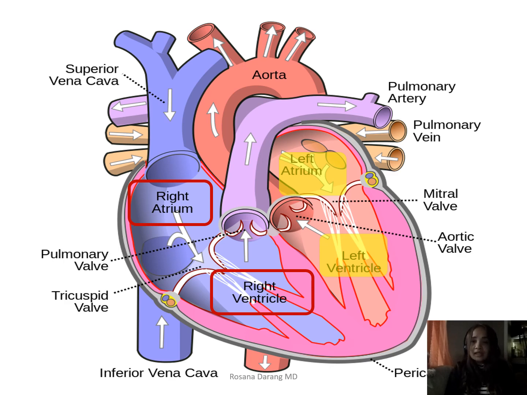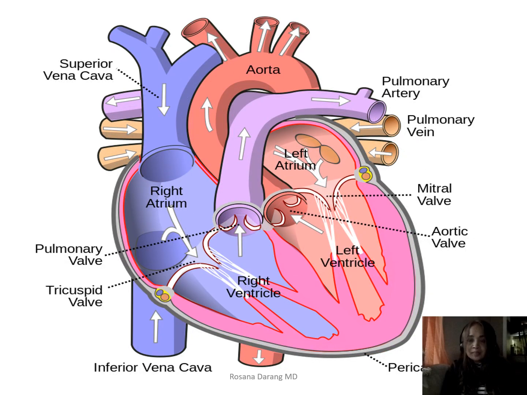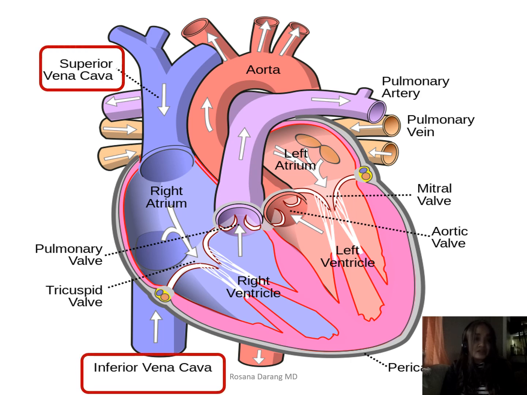Our next parts of the heart, we're going to label the great vessels, beginning with the superior vena cava, superior because it's on top, and then you have inferior vena cava at the bottom, inferior. On the left side of the heart, you could see what's labeled there would be your pulmonary vessels, the artery and the vein.